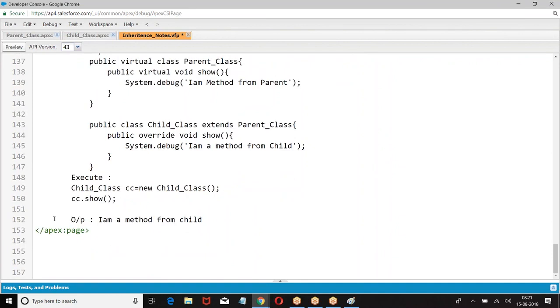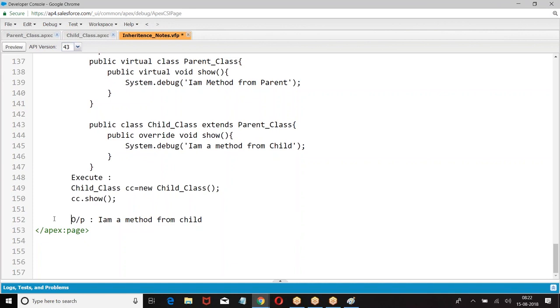Super dot method. When the parent class and child class have a method with the same name and the same number of parameters, then the child class will dominate the parent class. Now, if you want to refer to the parent class method, then we go for the super keyword.